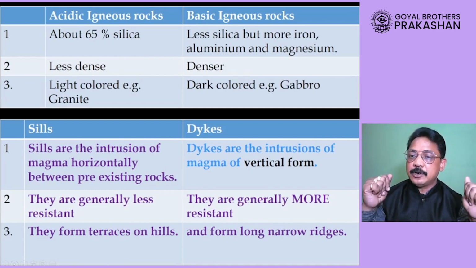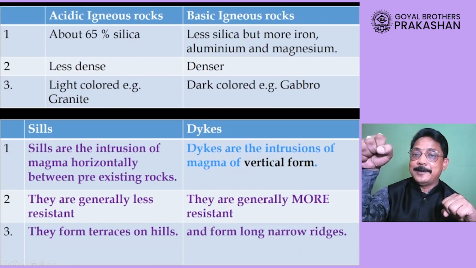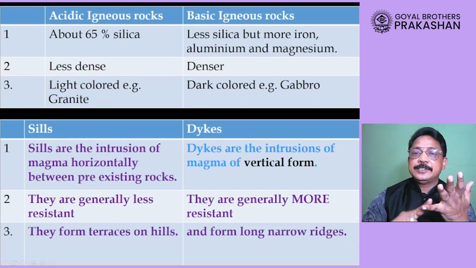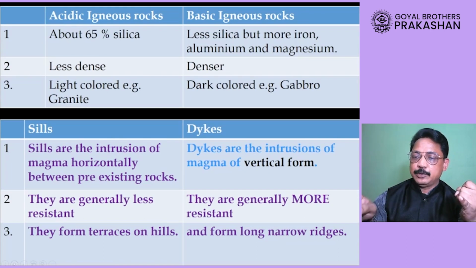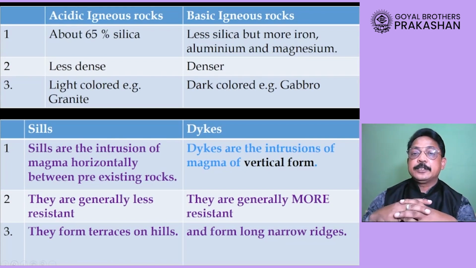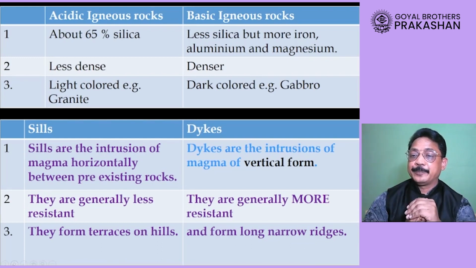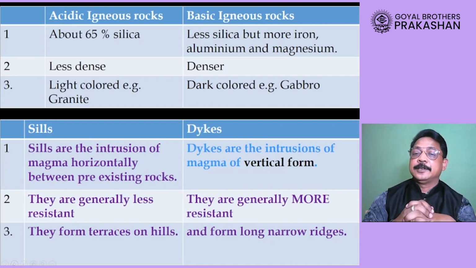Now acidic igneous rocks are less dense, whereas basic igneous rocks have more density. Because density is more, they are more hard. Okay, so you can add one more point here, that acidic igneous rocks are less hard compared to basic igneous rocks. Basic igneous rocks are more hard compared to acidic igneous rocks. Next point is, these acidic igneous rocks are light in color, whereas basic igneous rocks are dark in color.